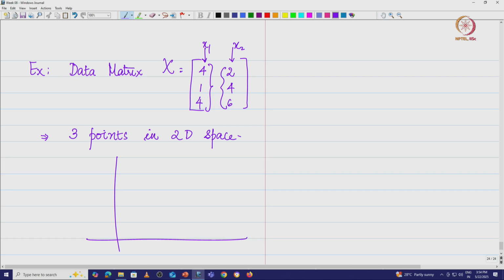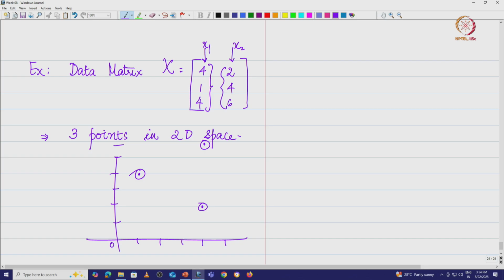Let us say the axes go 0 1 2 3 4 5 and 1 2 3 4 5 and 6. The first point is 4 comma 2, which is somewhere here. The other point is 1 comma 4, and the third one is 4 comma 6. So, these are the points that I have.